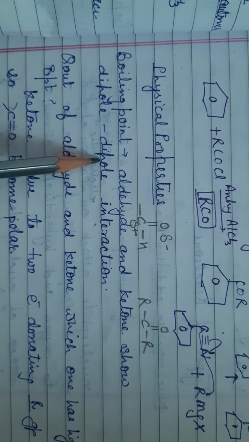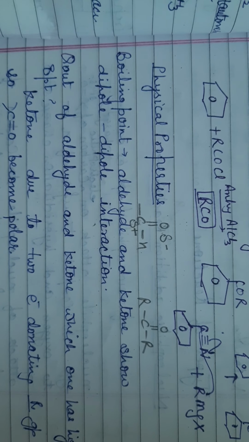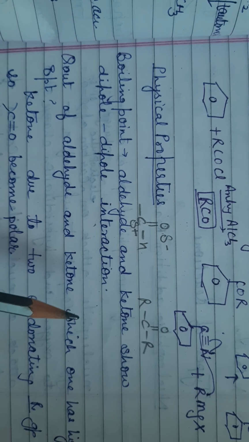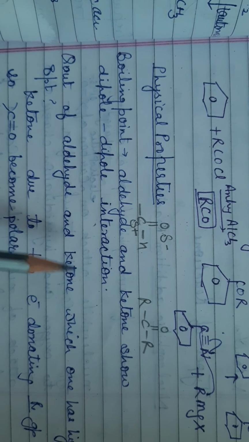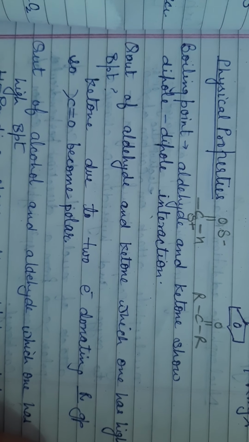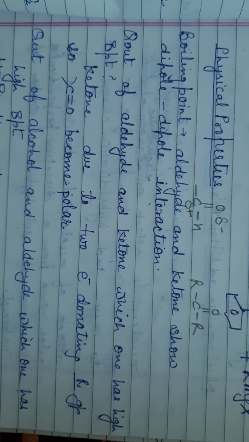Dipole-dipole interaction is a high force of attraction. That's why they have high melting and boiling points as compared to hydrocarbons of the same molecular mass. Now the question is, out of aldehyde and ketone, which one has the higher boiling point and why?